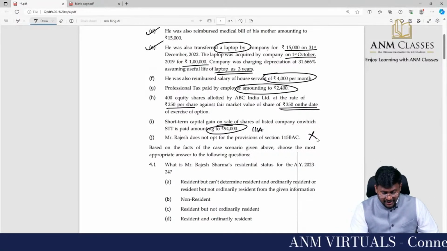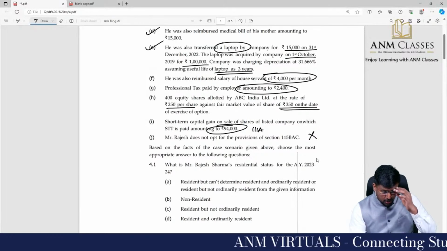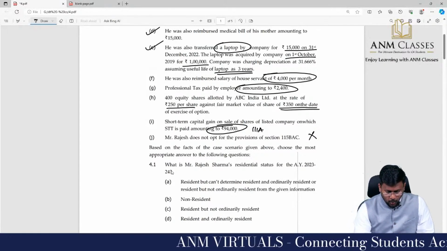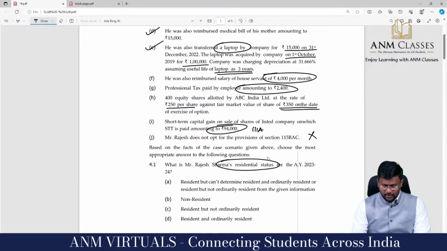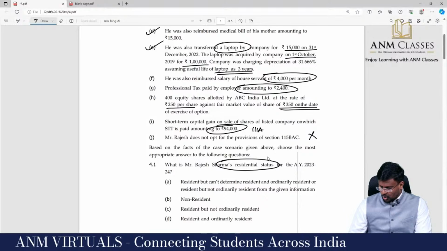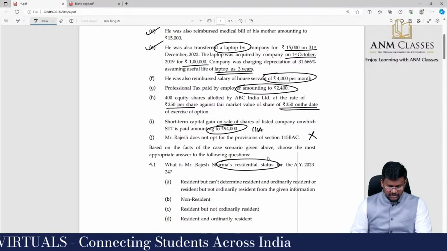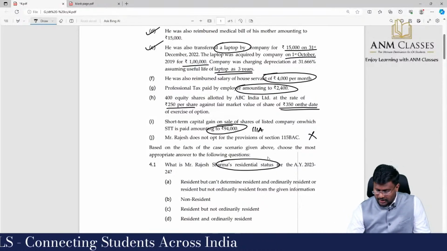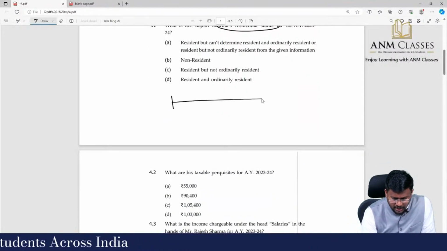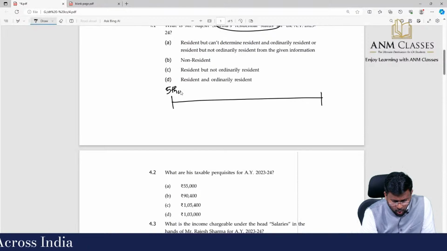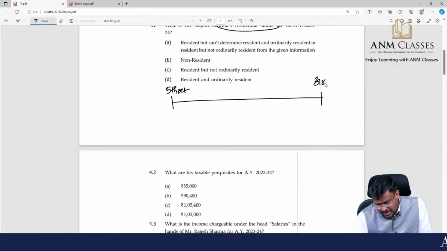Based on the facts of the case scenario given above, choose the most appropriate answer to the following question. What is Mr. Rajesh Sharma's residential status for assessment year 23-24, is the question, sir. He has gone out of India, right? He left India on 5th October, and from 5th October to 31st March he was not in India.